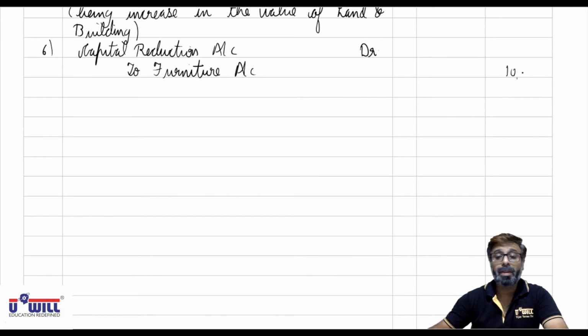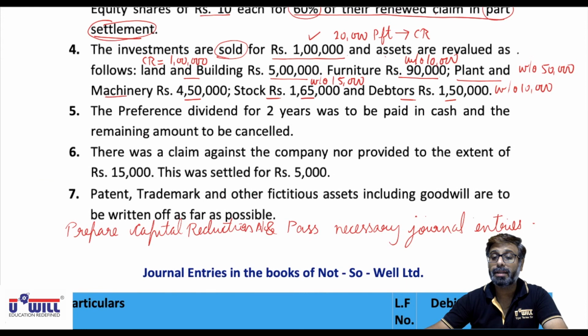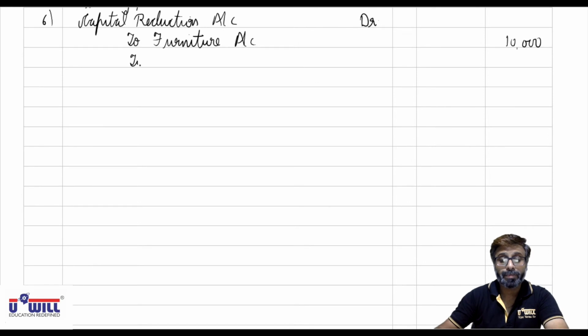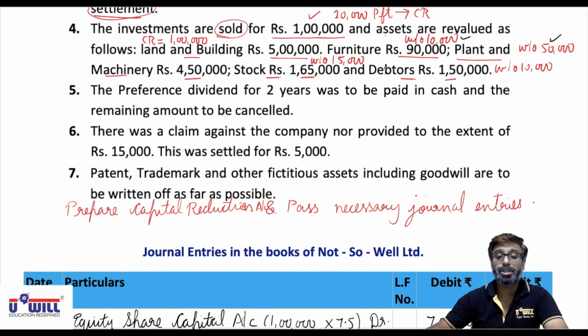Then to plant and machinery account 50,000. This is done. Then third asset is stock.